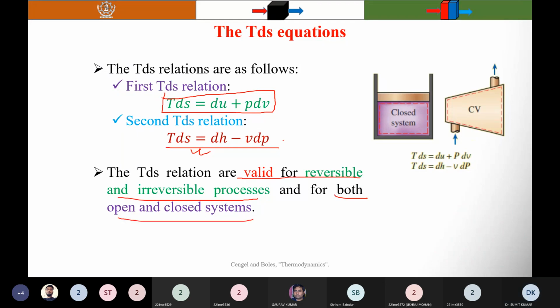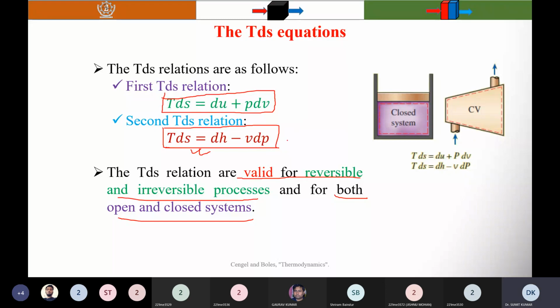So these relations are independent of the process. They are valid for both reversible and irreversible processes, and also for open and closed systems. So you can apply these relations to both closed systems and open systems. So these are the TdS relations.